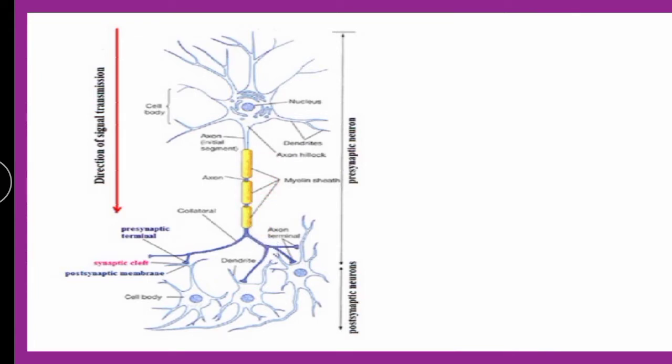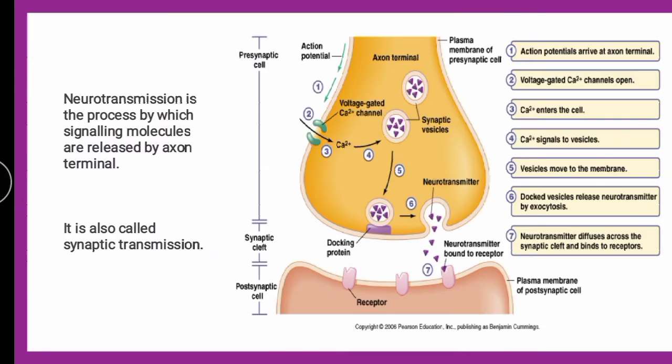These axonal terminals fuse with the dendrites of various postsynaptic processes. So the very first message carried from the presynaptic neuron through the neurotransmitters is transferred from the axonal end to the dendrites. When the action potential from the presynaptic cell reaches the axon terminal, the voltage-gated calcium channel opens, and calcium signals the synaptic vesicles holding the neurotransmitters.